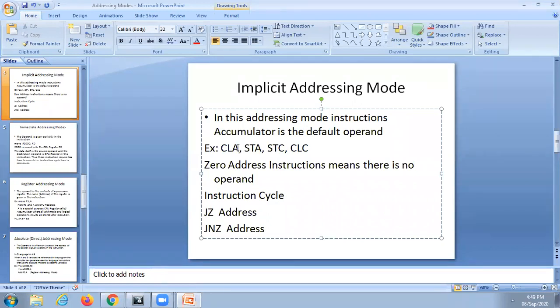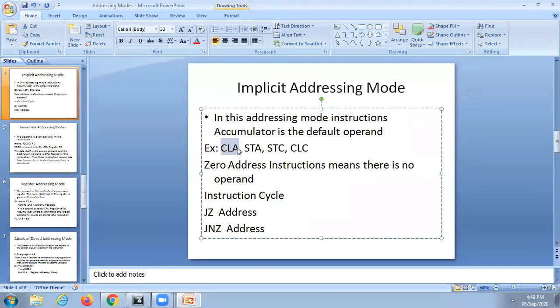This is called a mnemonic. CLA is a mnemonic. STA is another mnemonic. Another name for mnemonic is assembly instruction, meaning assembly language instruction. CLA, STA, STC, CLC, like so there are so many. This implicit addressing mode doesn't have any operands. That is why it is called a zero addressing instruction.